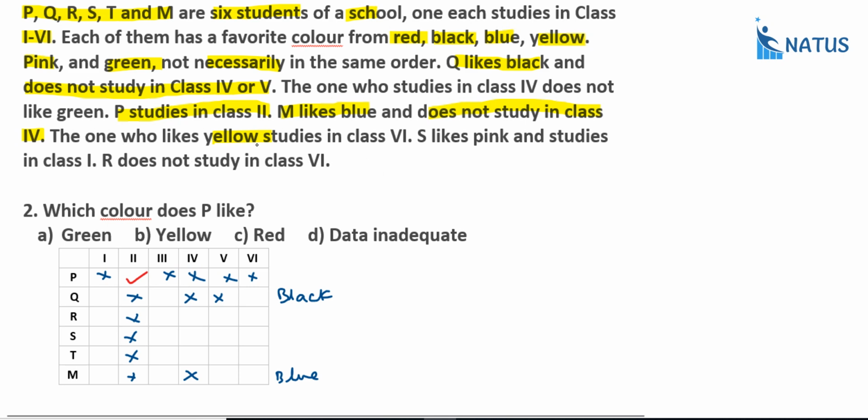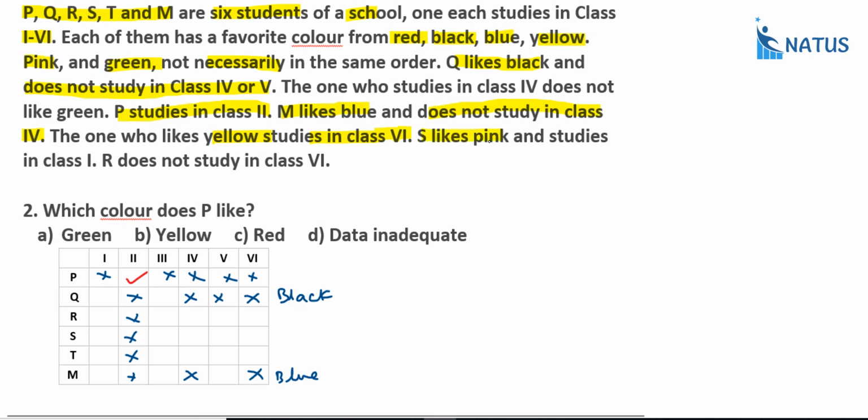And the one who likes yellow studies in class 6. Listen carefully. The one who likes yellow studies class 6. If you observe, Q likes black, so not class 6. M likes blue, so not class 6. Why? Because the person who studies 6th class must like yellow. And what is the next one?